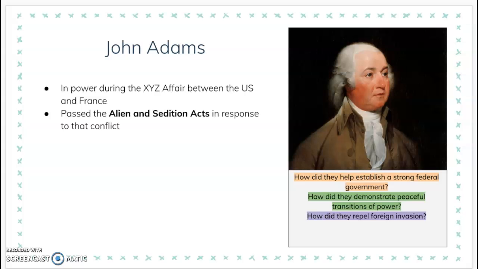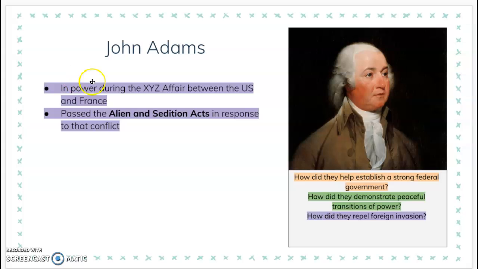However, the Sedition Acts were the most unpopular of the two. The Sedition Acts basically outlawed speaking against the government, and anyone who spoke or wrote untrue or malicious things about the federal government could be fined or even arrested. These acts were unconstitutional, but they demonstrated the government's strength and ability to create new laws. And they also demonstrated President Adams' attempts to discourage foreign invasion and interference in the United States. And again, I've highlighted some of the key points on the slide.